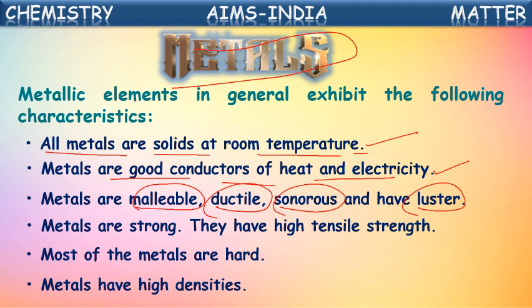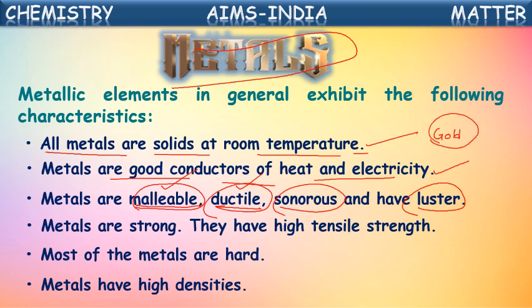What is meant by malleable and ductile? These are some unique properties. Malleable means we can draw into thin sheets, and ductile means making into thin wires. Suppose gold is there. Gold is a metal.